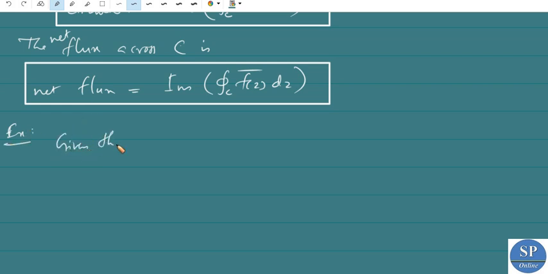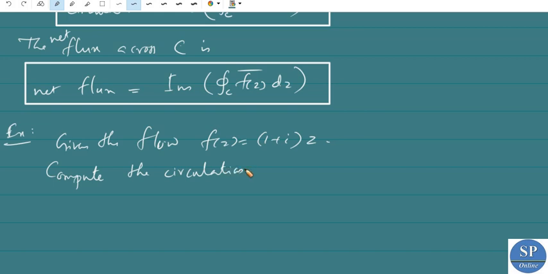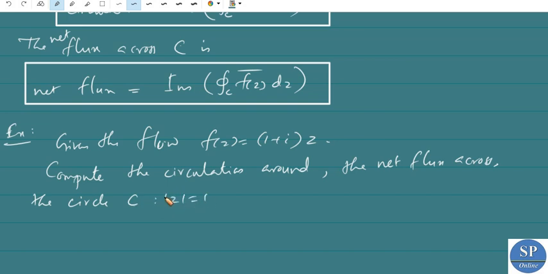Given the flow f of z equal to 1 plus i into z, compute the circulation around, and the net flux across, the circle C, where C is mod z equal to 1.